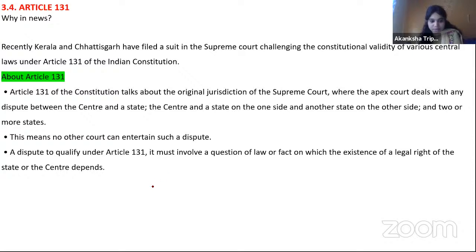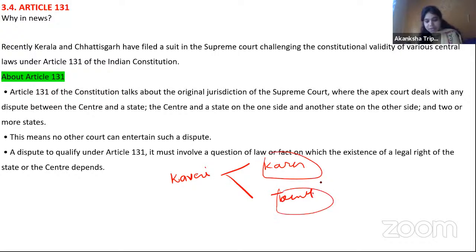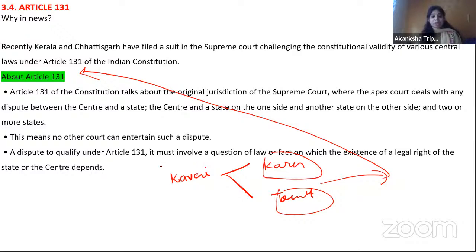Suppose there is a case related with the sharing of water between two states. Suppose I take the example of the Kaveri river, where the dispute always is between Karnataka versus Tamil Nadu. So can these two states use Article 131? No. Why? Because generally they work on matters where a question of law is involved, where they check how the law is being hampered. Small matters like this one is getting more water share, that one is getting it, they will not take up.